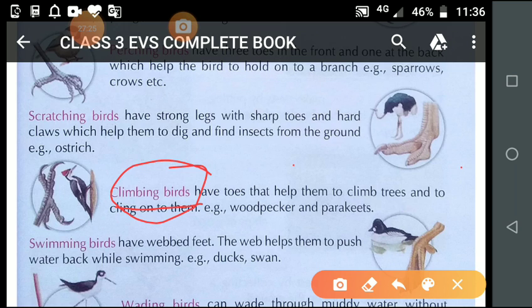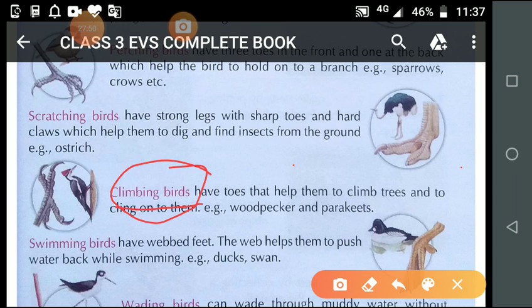When I was discussing different types of beaks, at that time I explained to you that the beak of the woodpecker is very strong and pointed, because it makes a hole in the tree trunk. Is it clear?